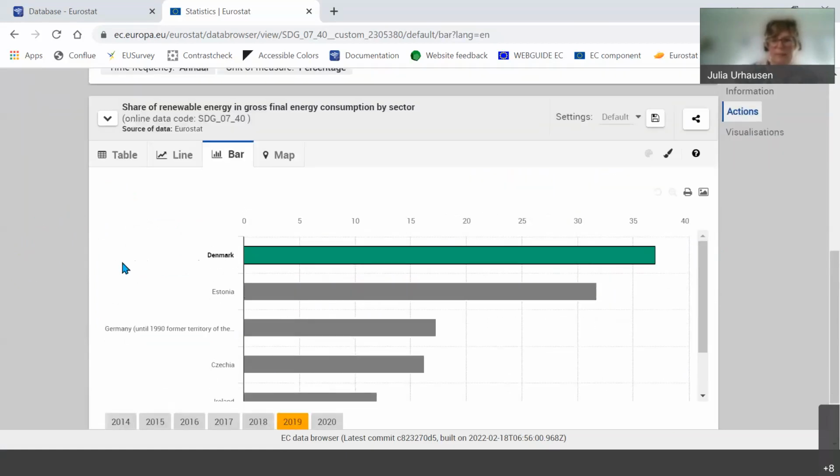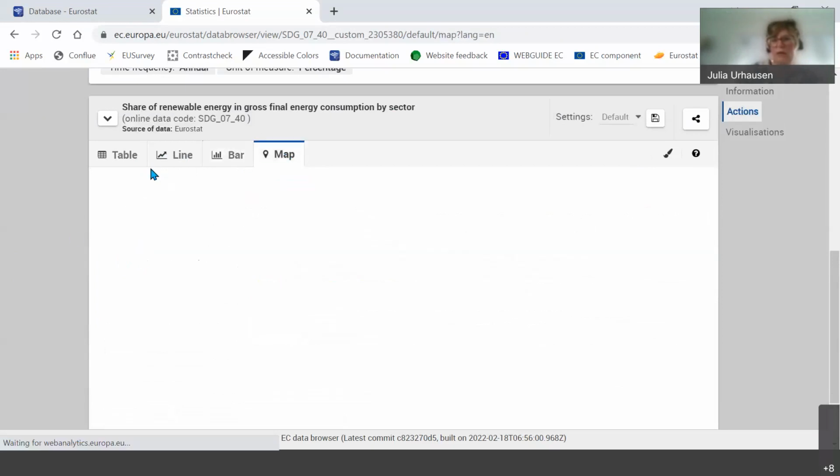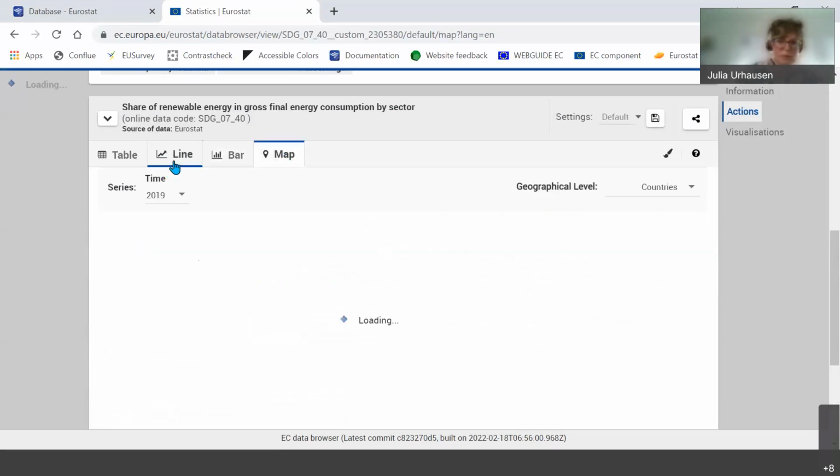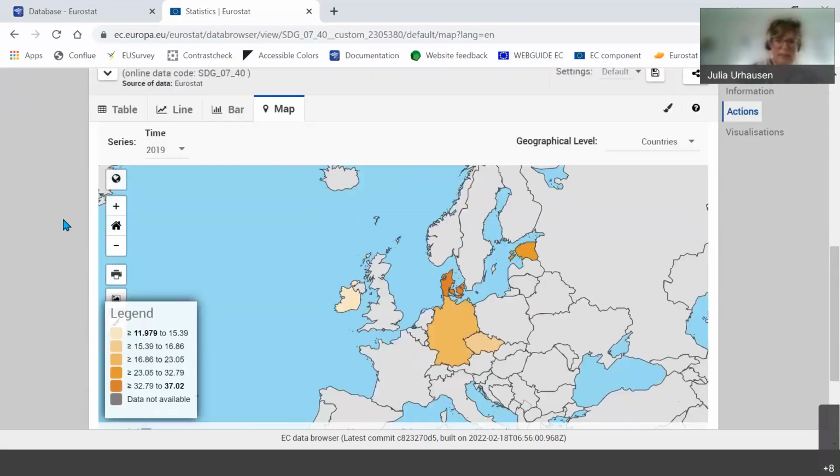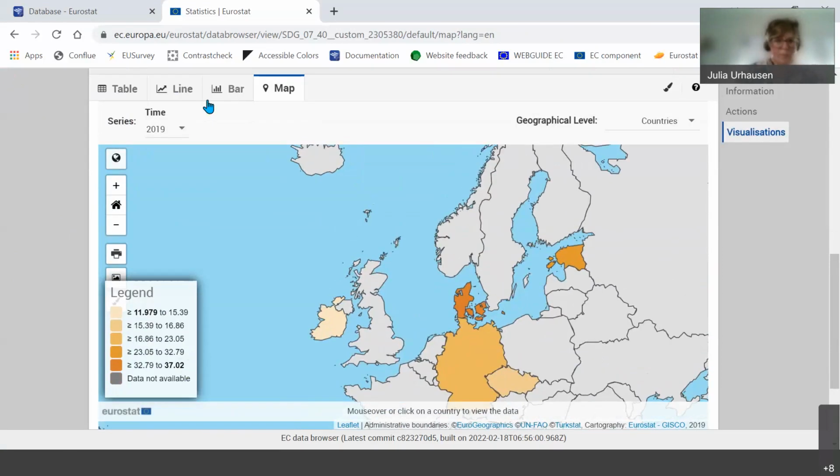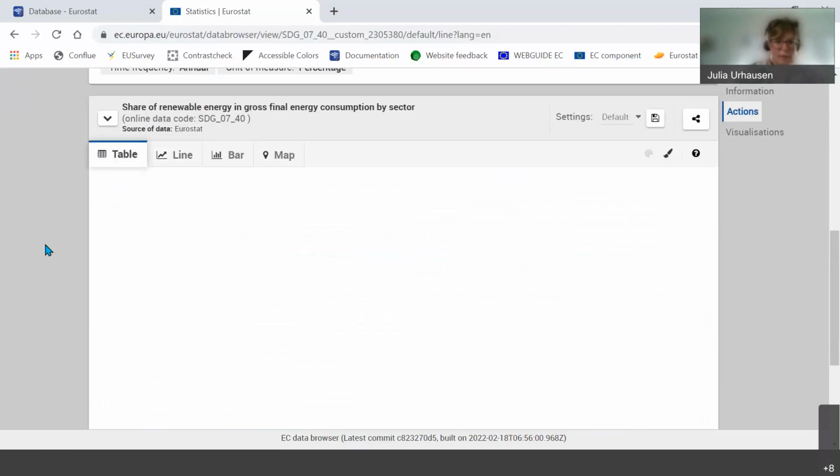So this might be something interesting if you're looking for a trend in the data to quickly see if this kind of confirms what you have in mind. You could of course quickly use these functionalities rather than download it and maybe run it in Excel or something like this. This could be of help to you as well.